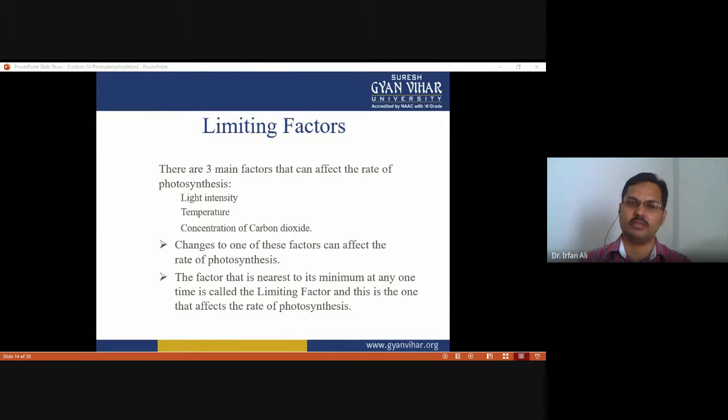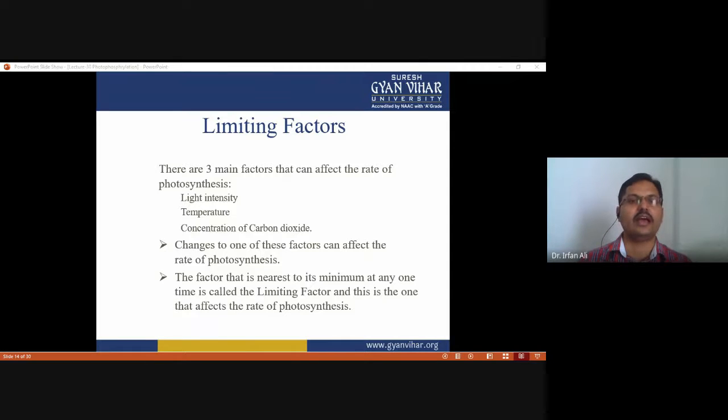Okay, so there are three main factors that can affect photosynthesis. The first one is light intensity, the second one is temperature, and the third one is concentration of carbon dioxide. Obviously, all these factors directly correlate with photosynthesis. That's why these three major factors can affect the rate of photosynthesis, and that's why it is called a limiting factor. A change to one of these factors can affect the rate of photosynthesis.